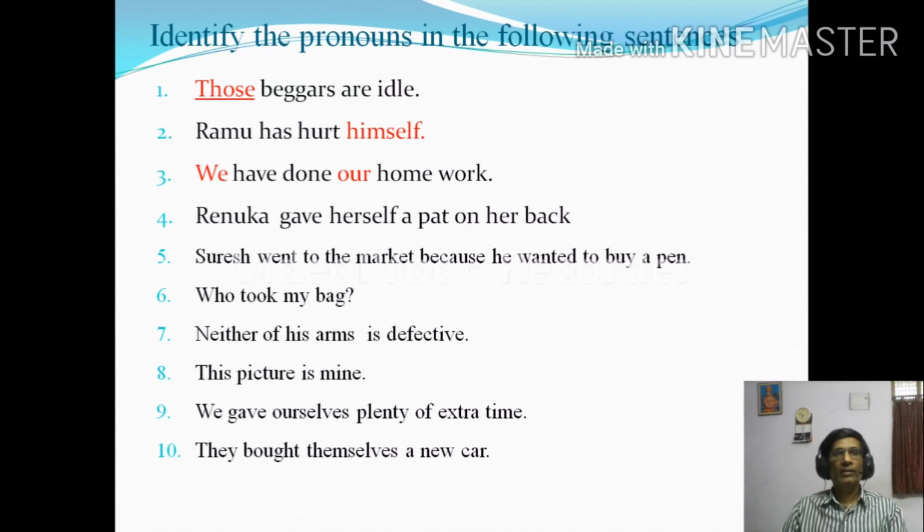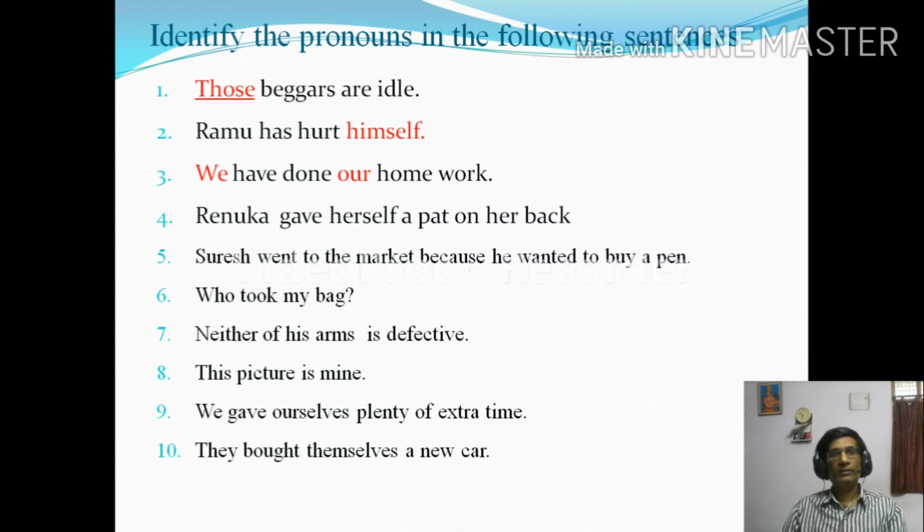First, "Those beggars are idle." "Those" is a pronoun. "Ramu has hurt himself." "Himself" is a reflexive pronoun. "We have done our homework." "We" is a subjective personal pronoun. "Our" is also a pronoun.